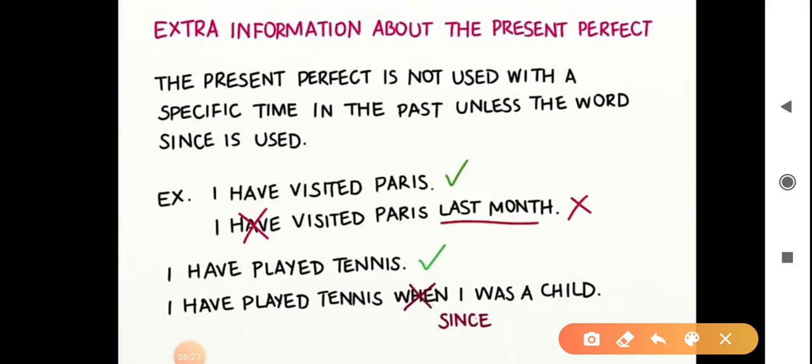When time is given for any past activity, we frame sentence in simple past tense, not in the perfect tense. I visited Paris last month is correct, and if we write I have visited Paris last month is incorrect. In the same manner, I have played tennis when I was a child is incorrect. And if we write I have played tennis since I was a child, we replace when with the use of since. With the use of since, this sentence is correct.